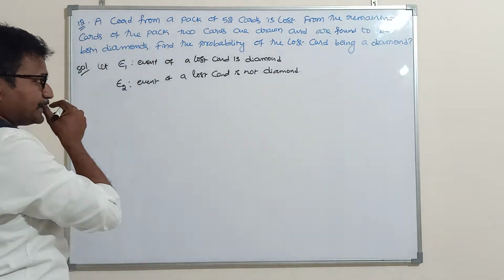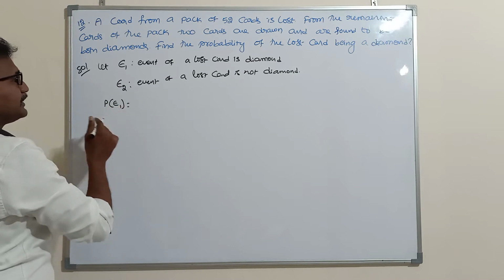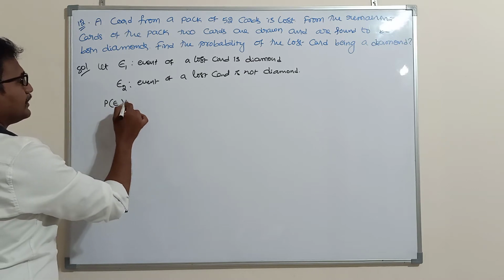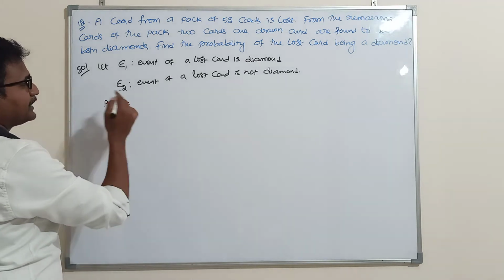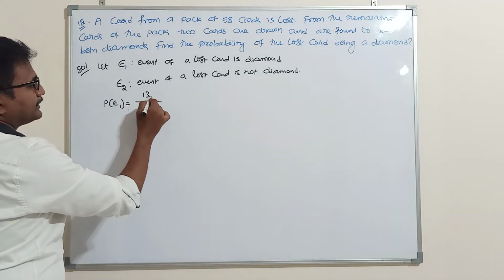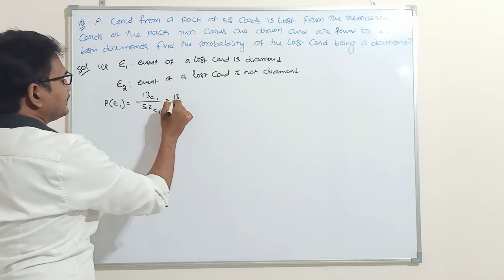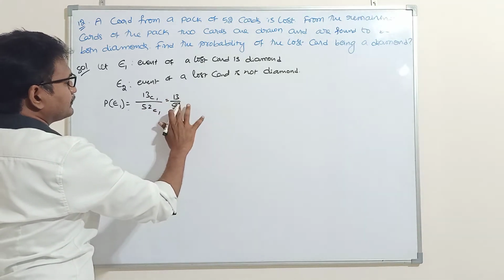Two events I am taking. So what is the probability of event of lost card is a diamond card? So total how many diamond cards are there in a pack of cards? 13. 13C1 by 52C1. That means 13 by 52.